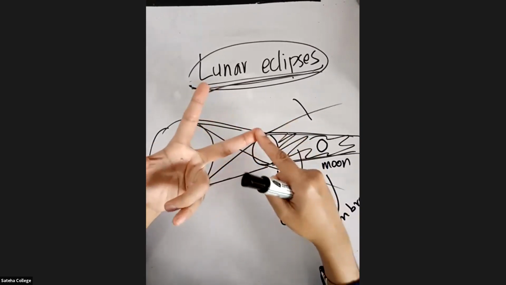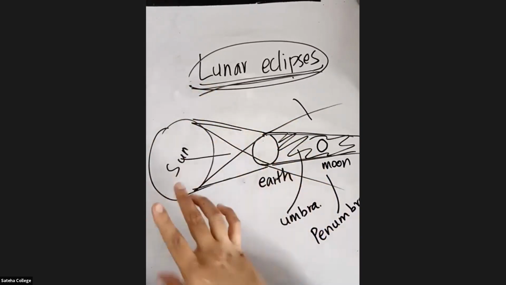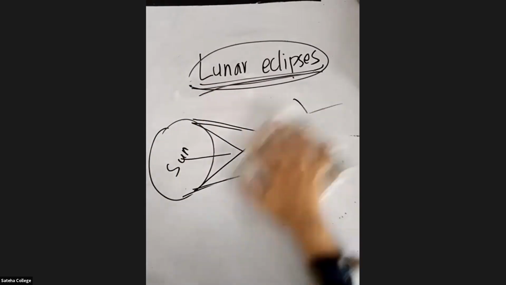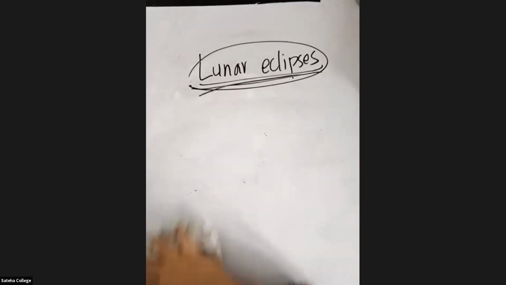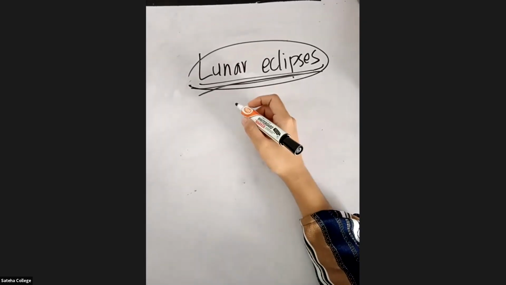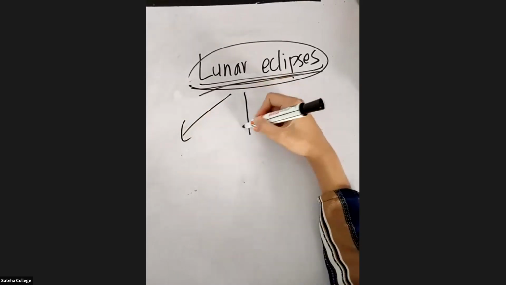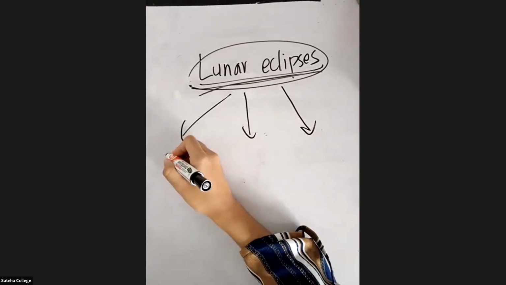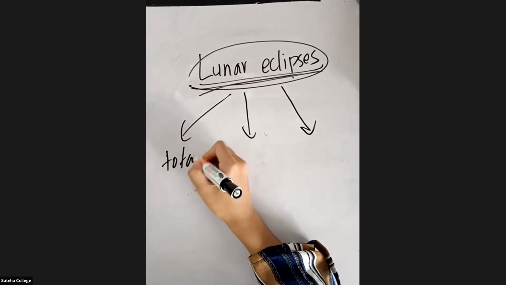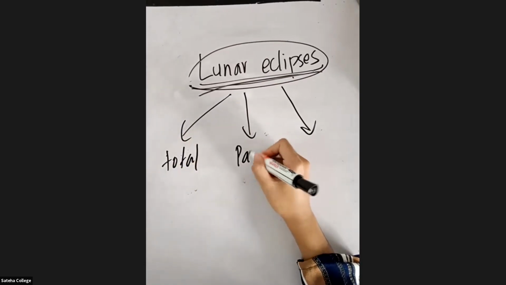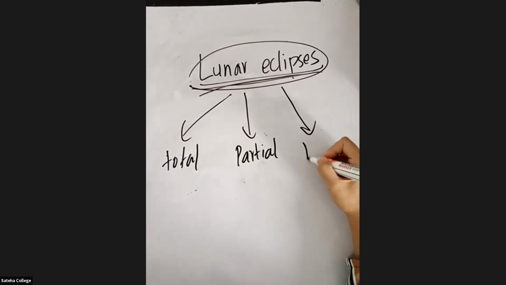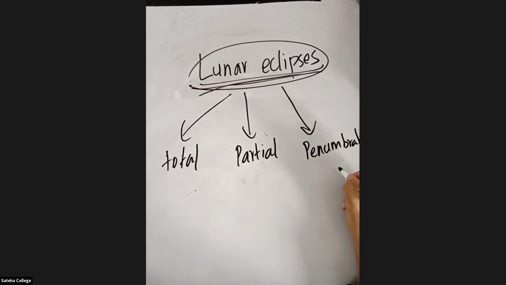Total, partial, penumbral. I'll write it down. According to the shadow falling on the moon, we have total lunar eclipse, partial lunar eclipse, and penumbral lunar eclipse.